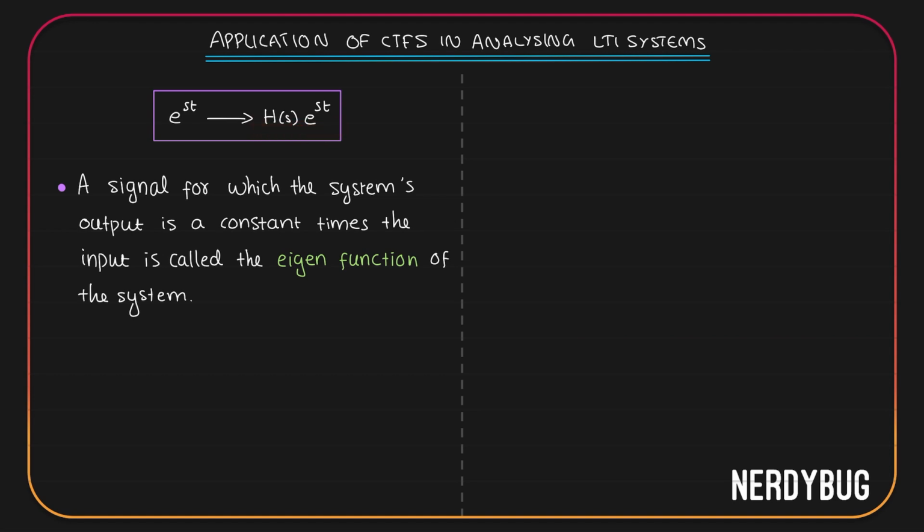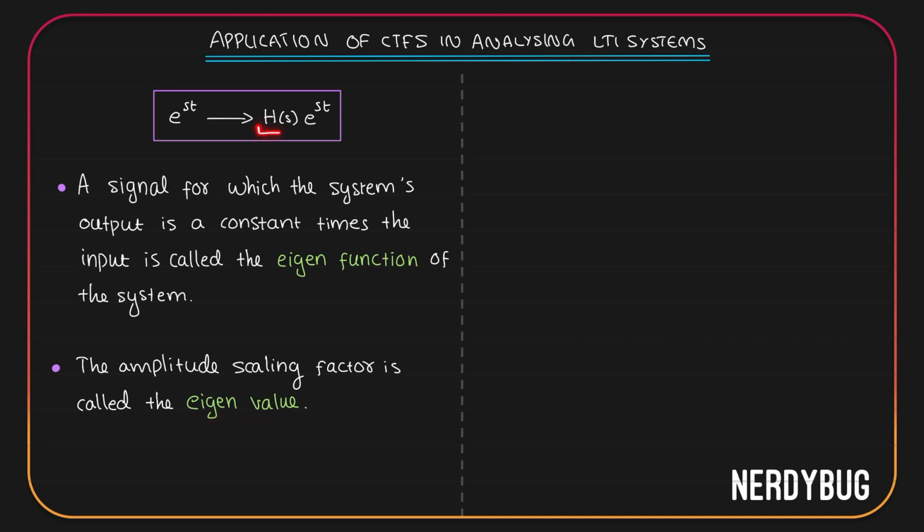Now, such a signal for which the system's output is nothing but a constant multiplied by the input is called the eigenfunction of the system. So over here we can say e raised to st will be an eigenfunction of LTI systems. Also, the amplitude scaling factor is called eigenvalue.